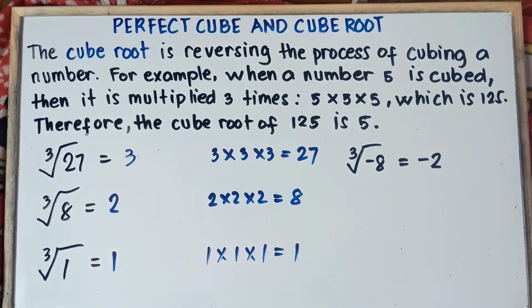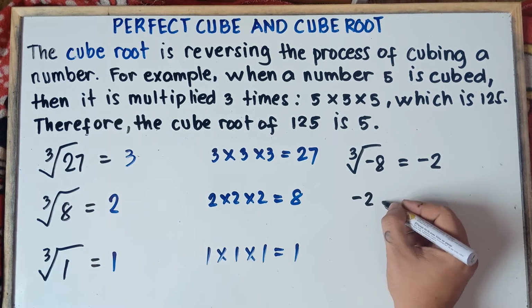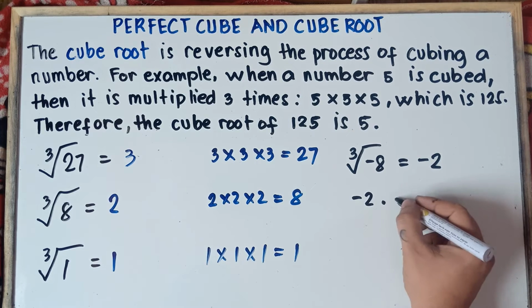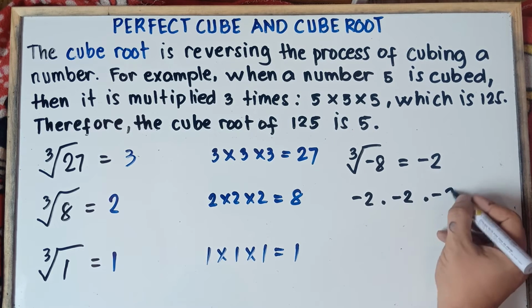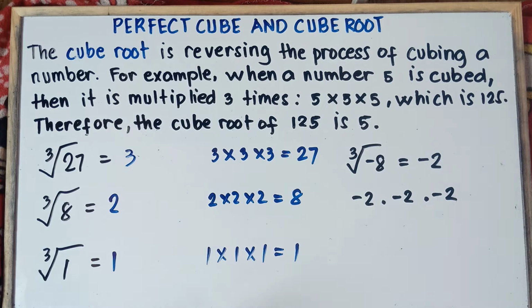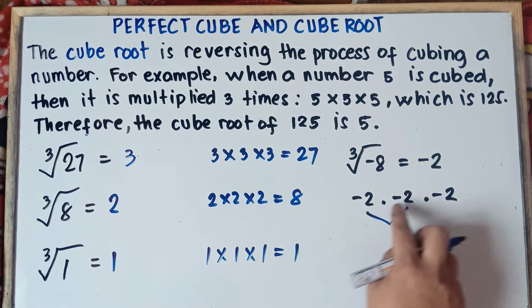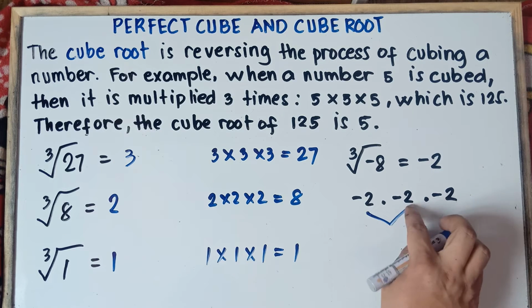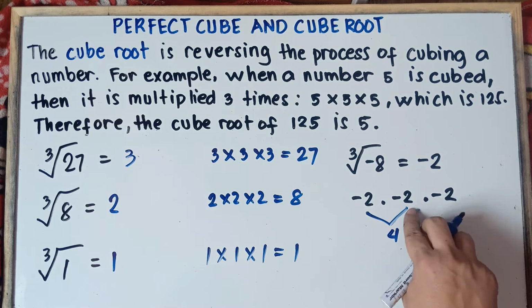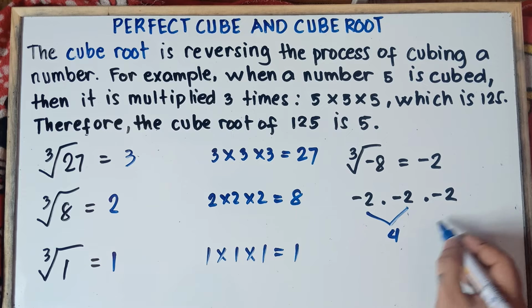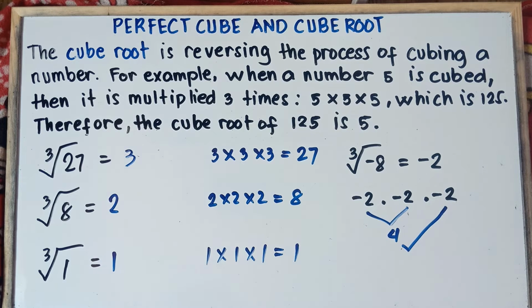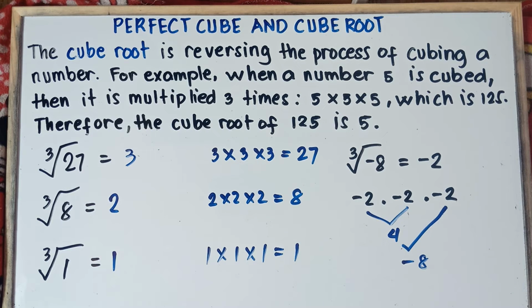Because if you multiply negative 2 times negative 2 times negative 2, let's check if we get negative 8. Negative 2 times negative 2, negative times negative is positive, 2 times 2 is 4. Alright, and then positive 4 times negative 2, positive times negative is negative, 4 times 2 is 8. And that would be negative 8.